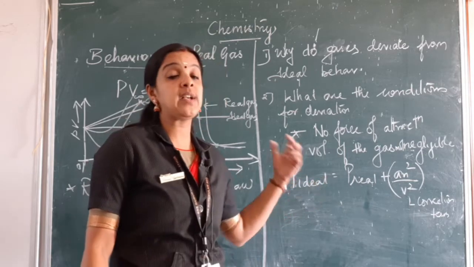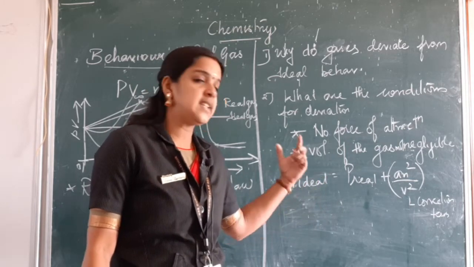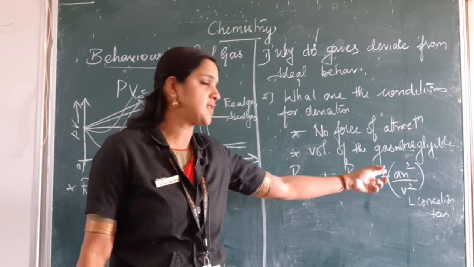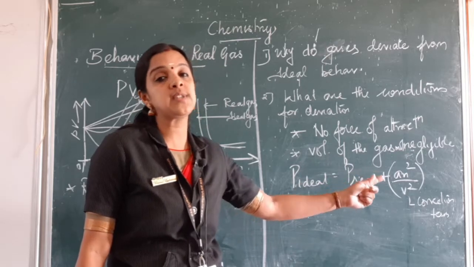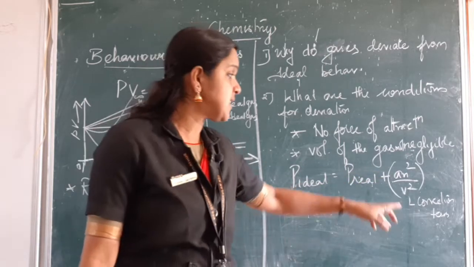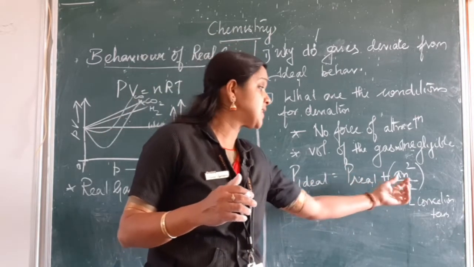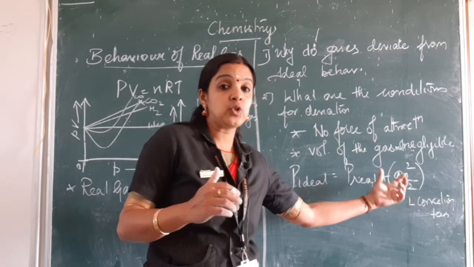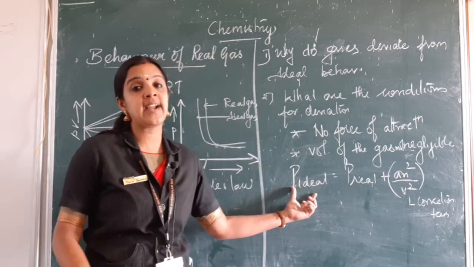But now we came to a conclusion that the pressure of an ideal gas is equal to the pressure of the real gas plus an²/V², where n is the number of molecules and V is the volume, a is the constant. So this is the correction term where the real gas shows this much variation, so that when that variation is taken into consideration, they behave as an ideal gas.